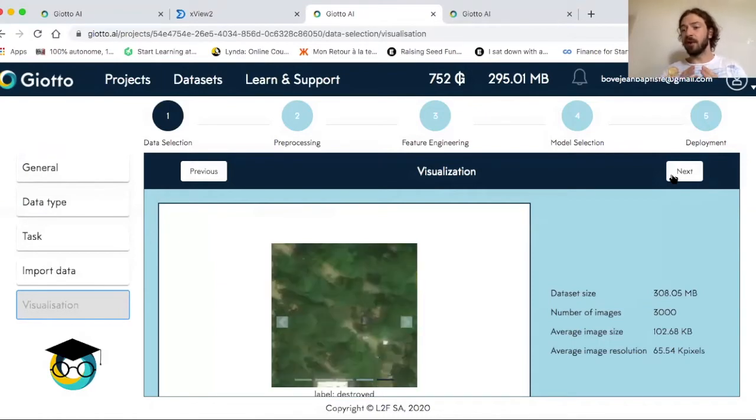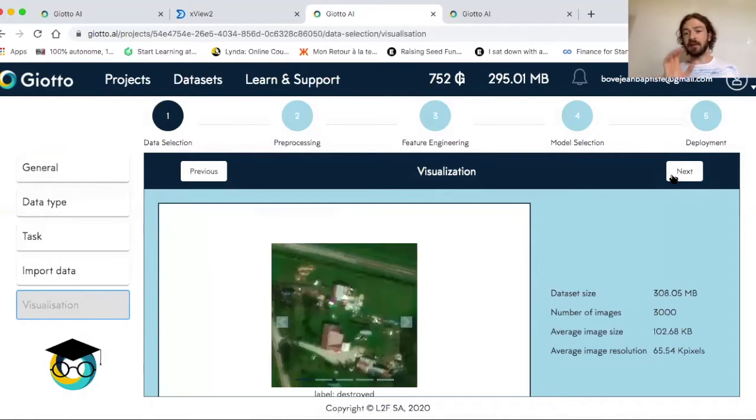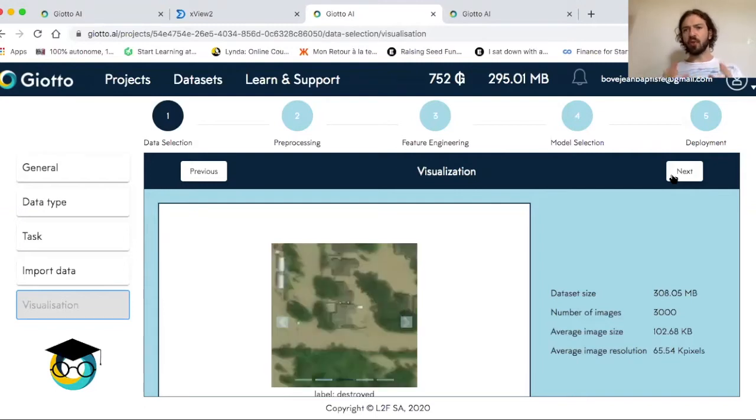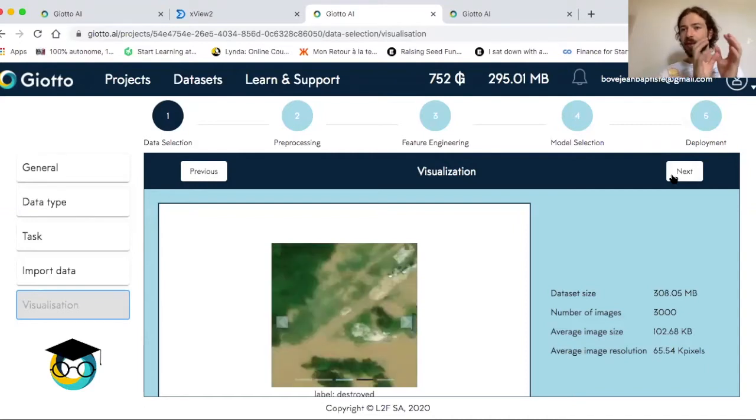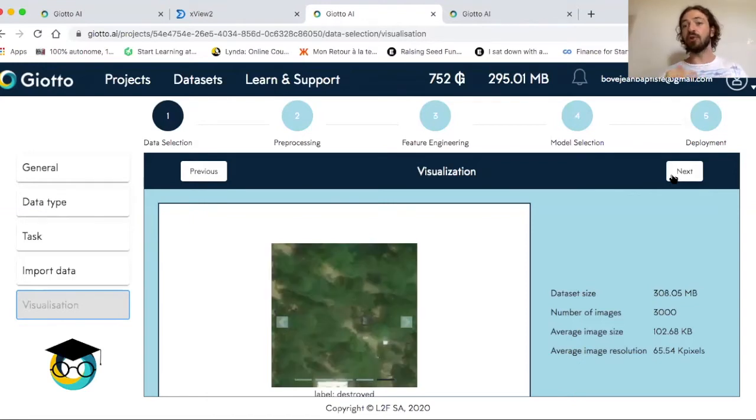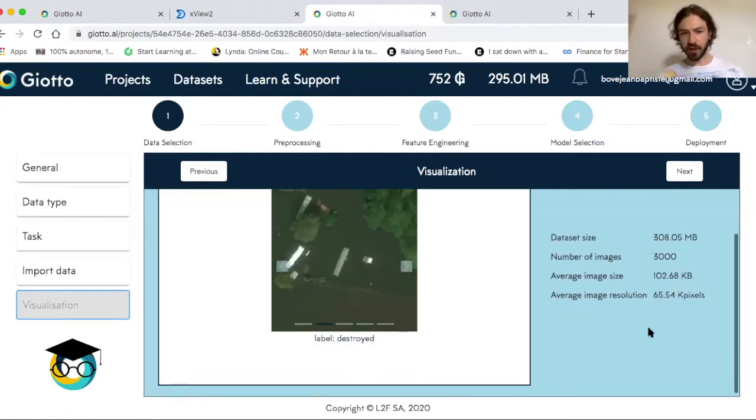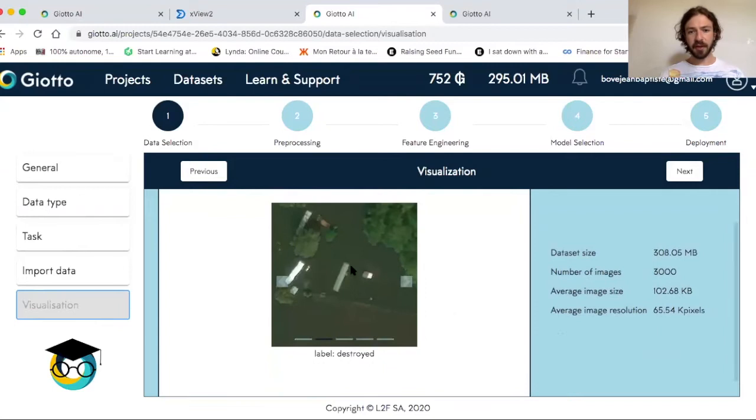So I decided that my model might be slightly less accurate with less training data, but I will have it sooner. So I isolated 3,000 images only with pictures from every disaster. And in order to test my model, what Giotto will do is that it will perform cross-validation. This means that from those 3,000 training images, it will take 2,400 images to train the model, and it will keep 600 images unseen by the model that it will show to the end to actually test the accuracy of the model. So here, as you can see, it shows some pictures with labels.